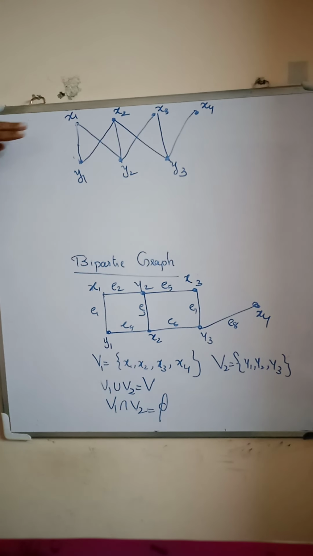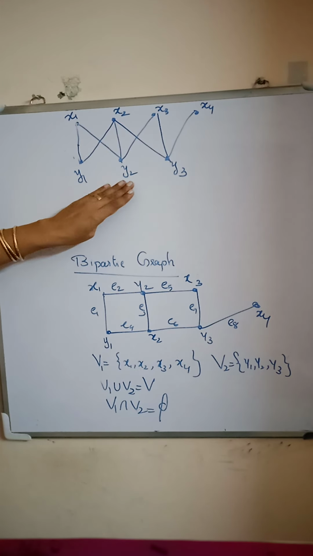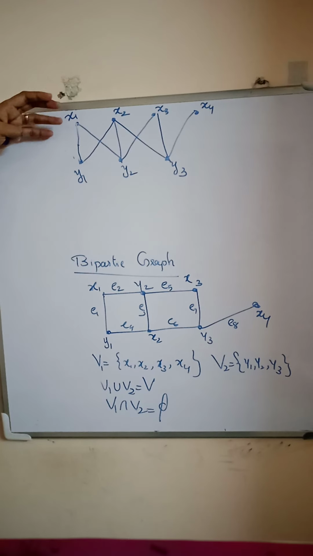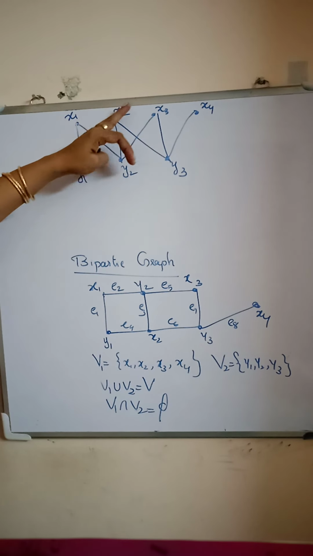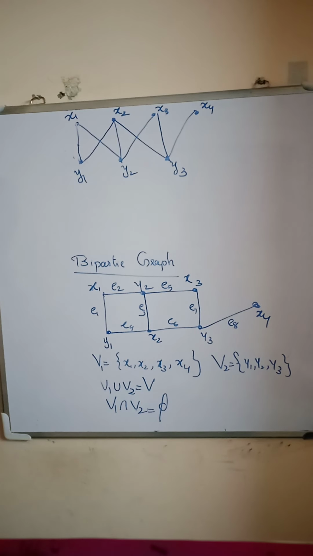Here we can find the partition of the vertex set V into V1 and V2. There is no edge between the vertices of V2 or the vertices of V1. There is no edge between x1, x2 or x2, x3, x3, x4. In a bipartite graph, there are no edges connecting vertices within the same set.